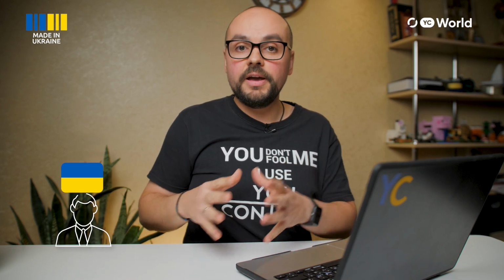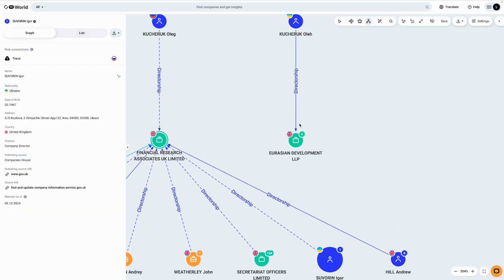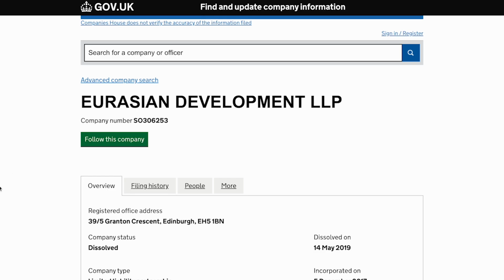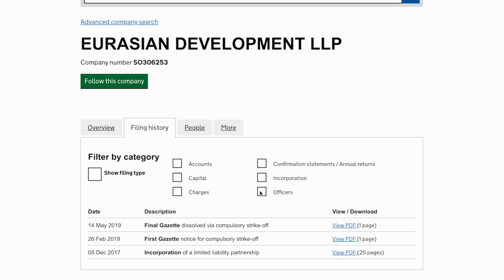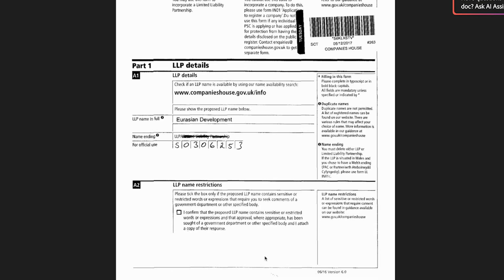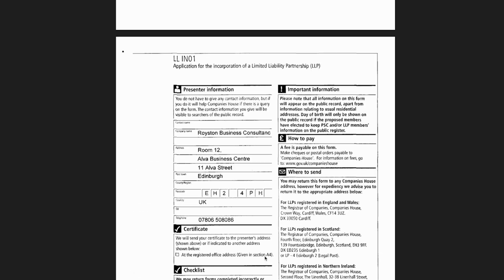Next, we apply the same process to verify the Ukrainian Oleg Kucheruk by returning to the YC World system. From the left panel, we navigate to the primary source, the UK government registry. Similarly, we access historical reports and select the application for the incorporation. Here we see a scanned document with the details of Oleg Kucheruk, the company director.